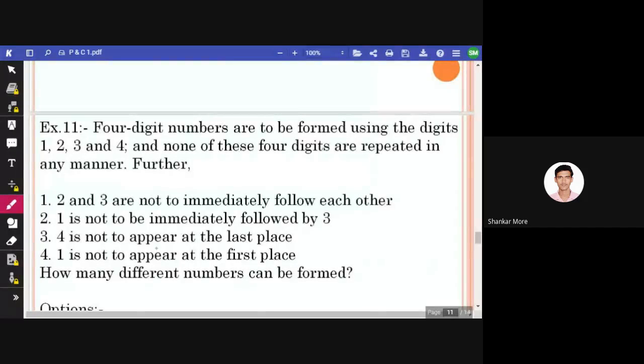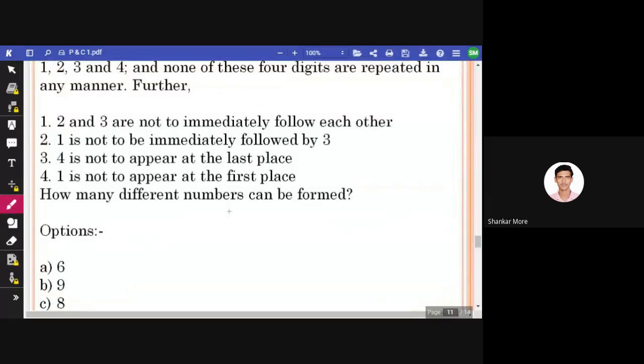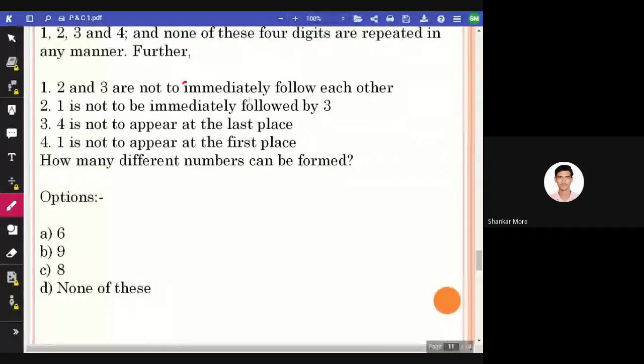Yeah, good. Okay. So see guys, we have four digits or four numbers, that is 1, 2, 3, 4. These are four numbers, and we have four places: 1, 2, 3, and 4. So, in the first place, 1 is not to appear. How many possibilities are there at the first place? Three possibilities are there. So except 1 out of these, take any number. Let us suppose I take 4 here. 4 is gone.